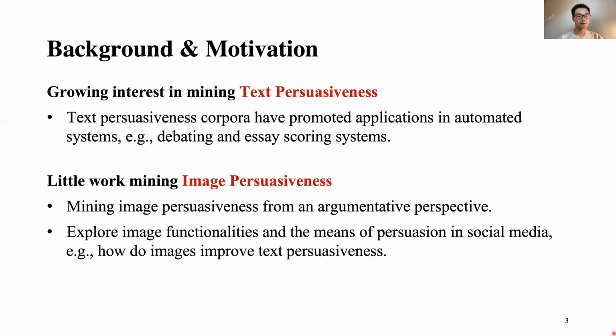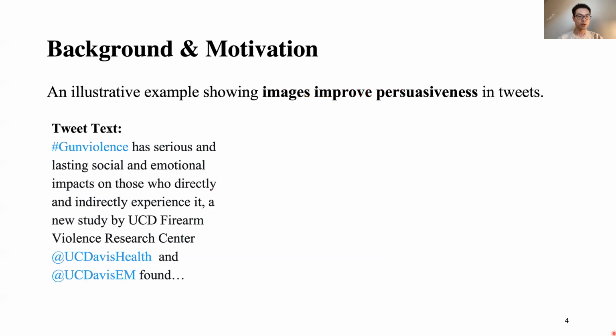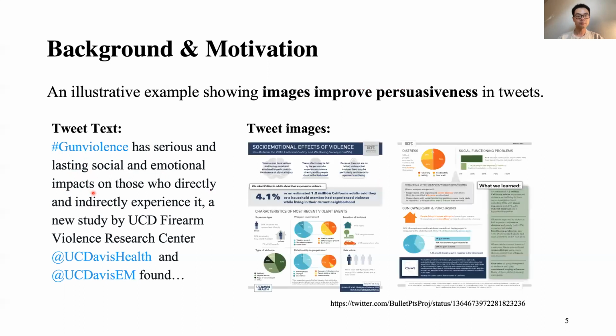To make it concrete, here is an illustrative example showing image-improved persuasion in tweets. If you read the tweet text, it indicates gun violence has serious and lasting social and emotional impacts. However, it's not quite convincing if you only read the text. So the author attached two images. These two images show the statistics of gun violence in California. Therefore, these tweets become more persuasive.